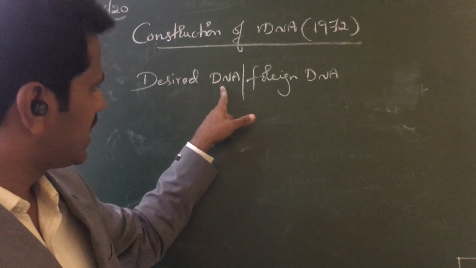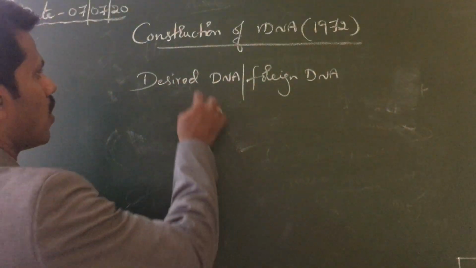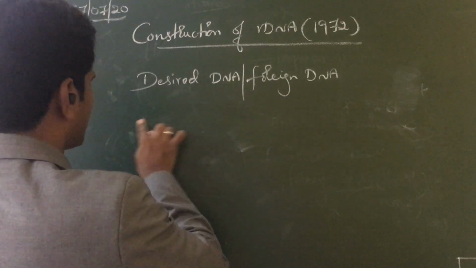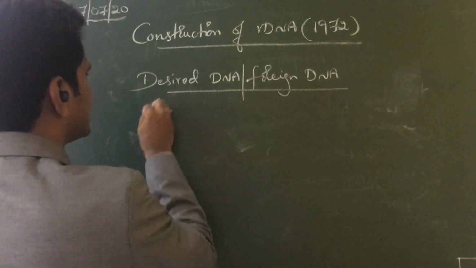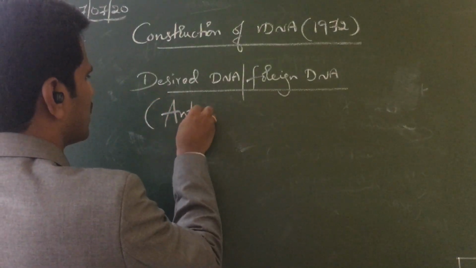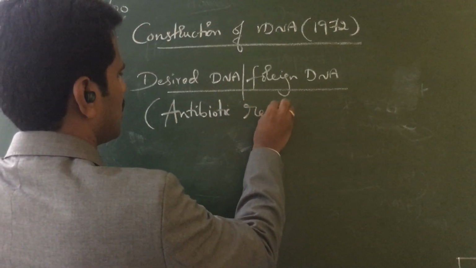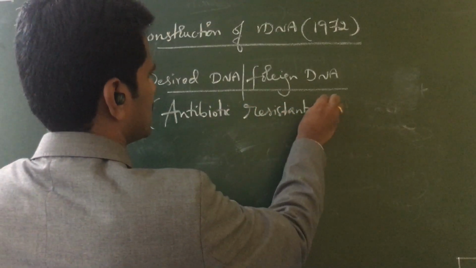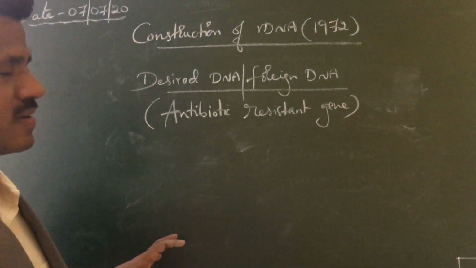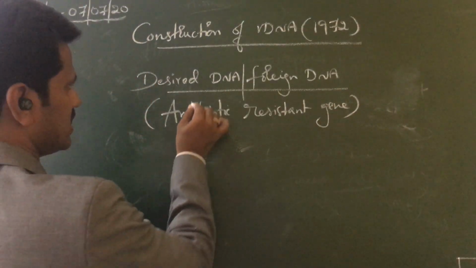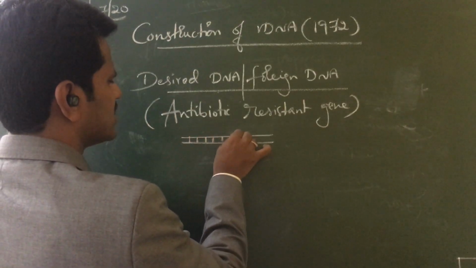So the desired DNA of interest, the foreign DNA that they selected, is an antibiotic resistant gene. So the desired DNA is an antibiotic resistant gene.